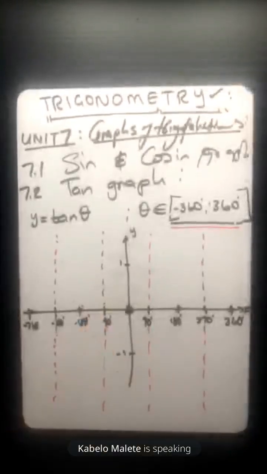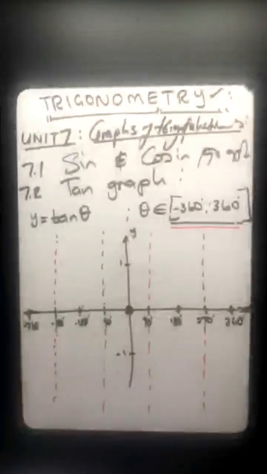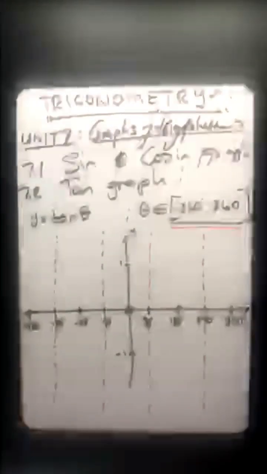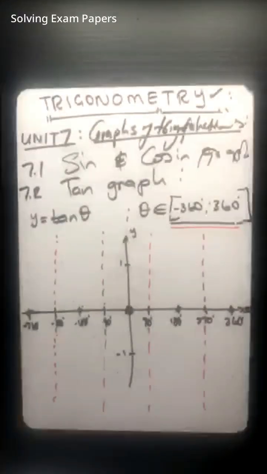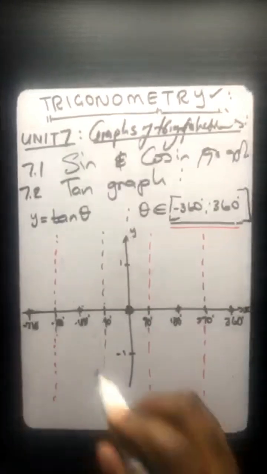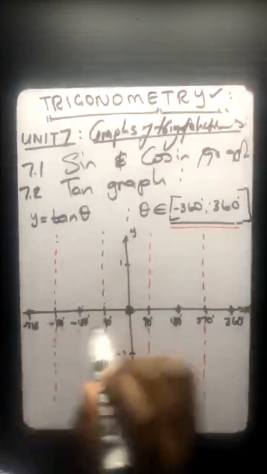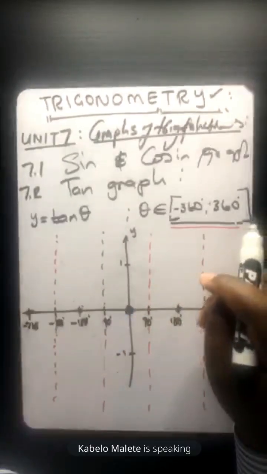I'm not sure if I'm correct, but I was going to give it a try. Since your tan is positive, your graph is going to have, you could say, a positive gradient.